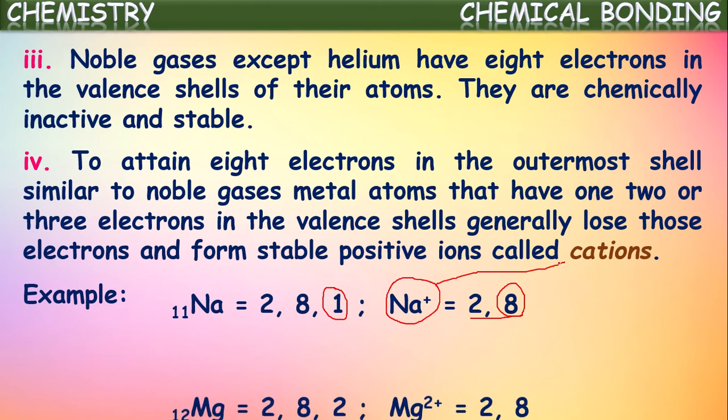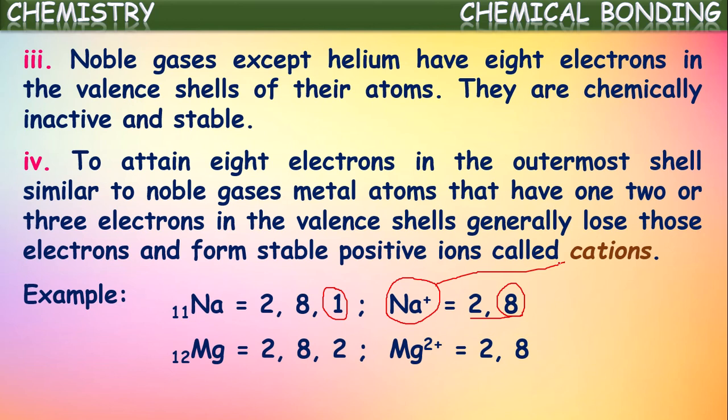Let us see one more example. If we take magnesium, the atomic number of magnesium is 12, so its configuration is 2, 8, 2. There are 2 electrons in its outermost shell. So this also will lose these 2 electrons and attain the nearest noble gas configuration, that is 2, 8.